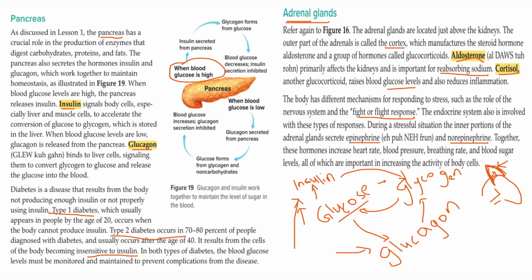These hormones are called the fight or flight response hormones, because when you are in a stress situation, when you suddenly see a snake or a tiger in front of you, you have to take a decision whether to run or fight back. So this depends upon the hormone secreted, the norepinephrine or the epinephrine, right? It is also called adrenaline and noradrenaline. So this increases your heart rate, blood pressure, and breathing rate so that you can run faster. It also increases the blood sugar level so that you can run faster.